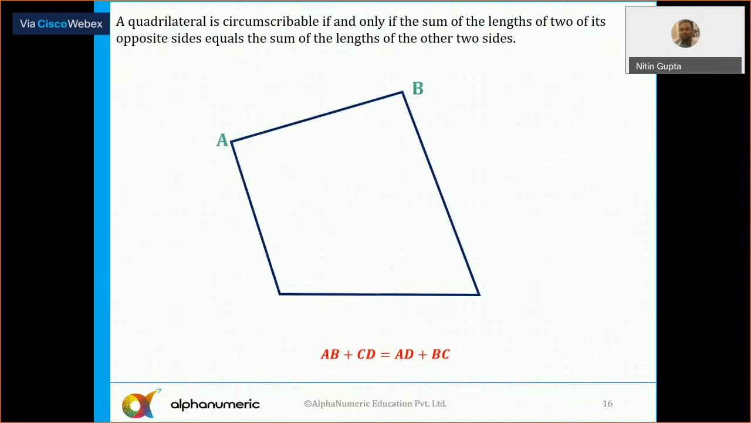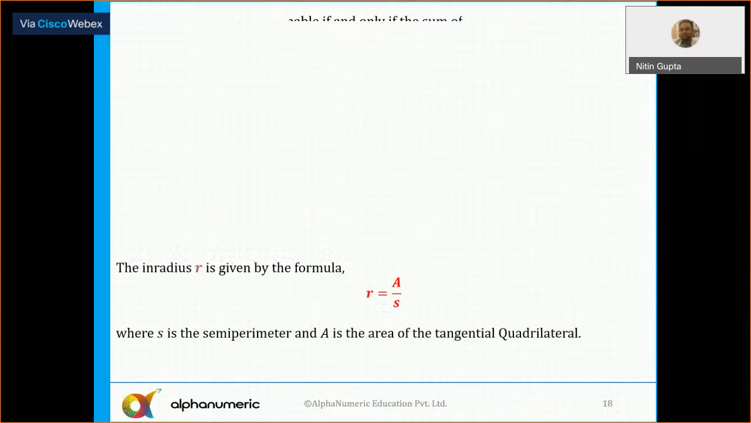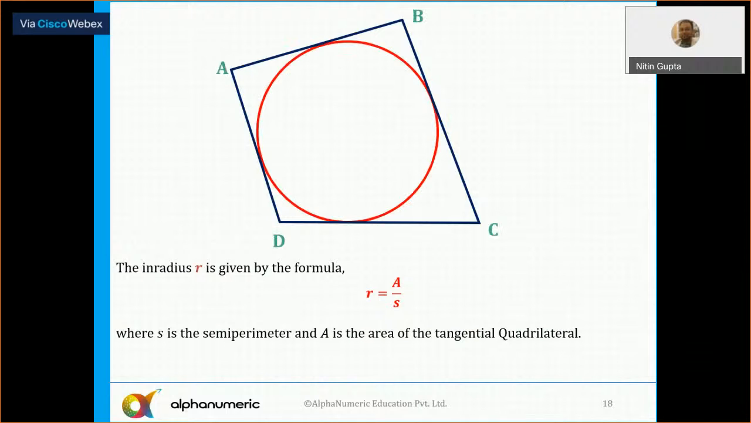Yes, now that's an important property of any tangential quadrilateral: the sum of opposite sides is equal. So if this length is P, this length is Q, this is X, and this is Y, then P plus Q is always equal to X plus Y. Now, the inradius of this circle is also equal to area upon semi-perimeter, A by S. It is the same as for the triangle, but instead of the area and semi-perimeter of a triangle, we'll consider the area and semi-perimeter of the quadrilateral here.